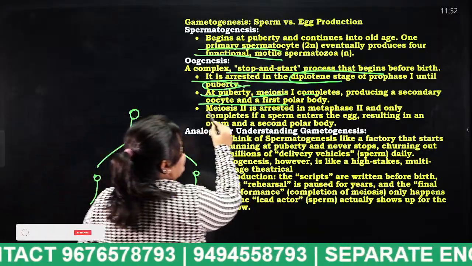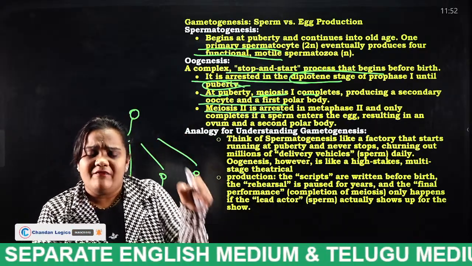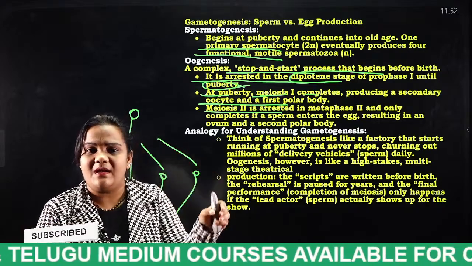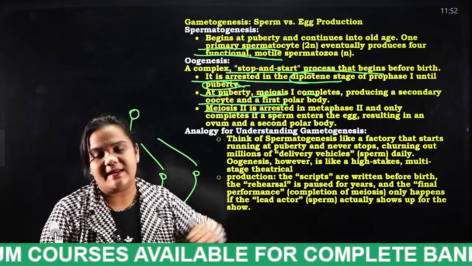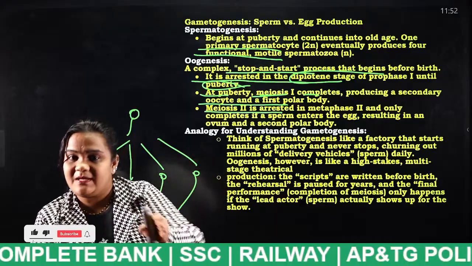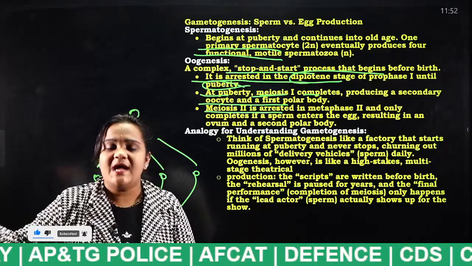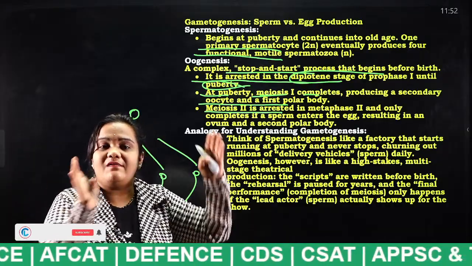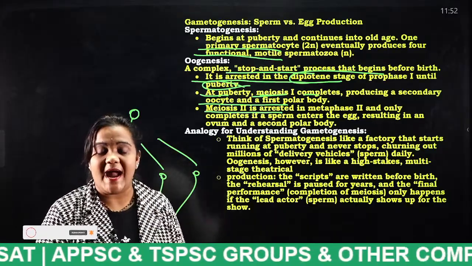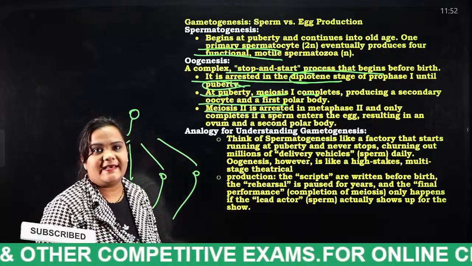Next, meiosis 2 is arrested at metaphase. So in general, students, when we are children, for females, until maturity, no egg will be released. After puberty, that means after hormonal changes, egg will be released. And after 45 to 50 years of age, that cycle will stop. So there will be a stop and start for the female egg formation, and that process is known as what, students? Oogenesis.